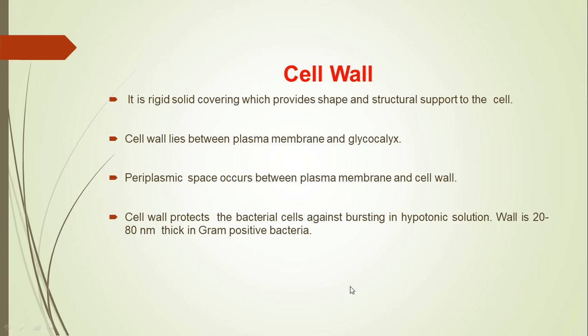Now second in the cell envelope is the cell wall. Cell wall is a rigid solid covering which provides shape and structural support to the cell. It lies between the plasma membrane and glycocalyx. Periplasmic space occurs between the plasma membrane and cell wall, and the cell wall protects the bacterial cell against bursting in hypotonic solution. We will be discussing the structure of the cell wall in a separate lecture.